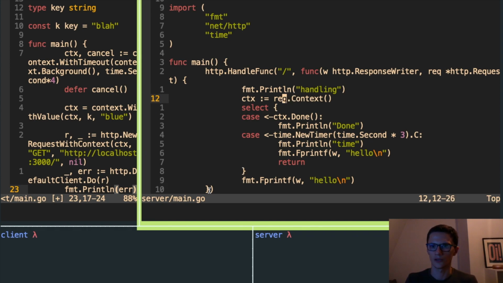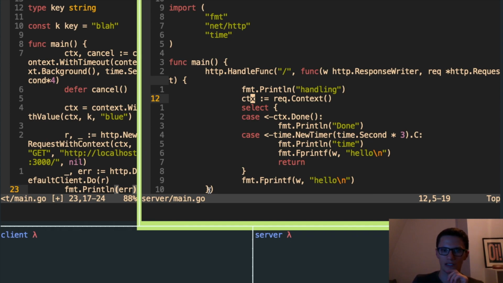And then on the HTTP request, again, the native request type from the HTTP Go library, we have this context method. What it returns is a context, in fact, the very context we passed onto the request in the client. So if you have a Go client and a Go server, this means that you can natively pass context objects between the client and the server.